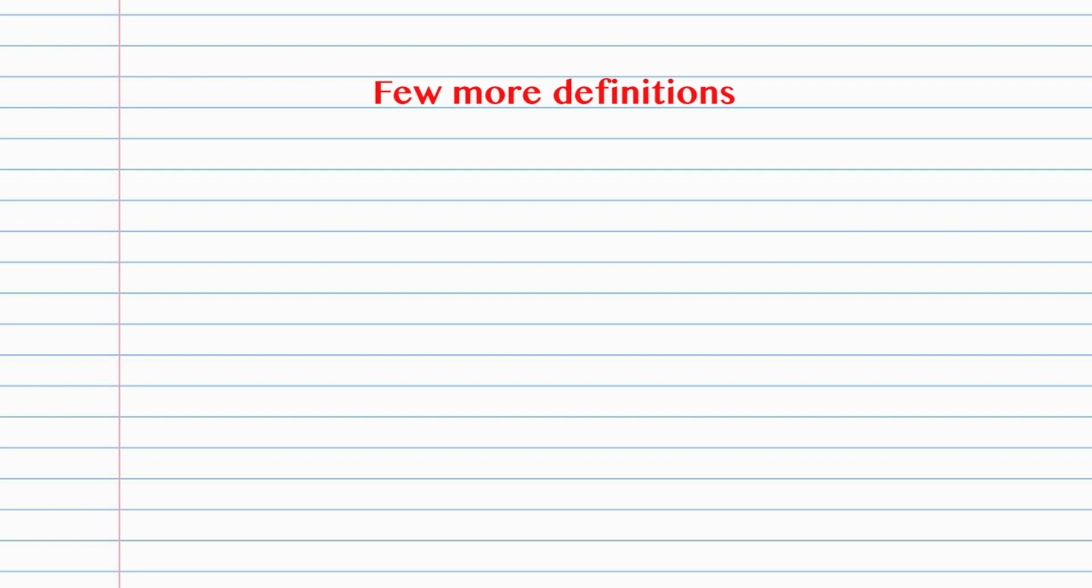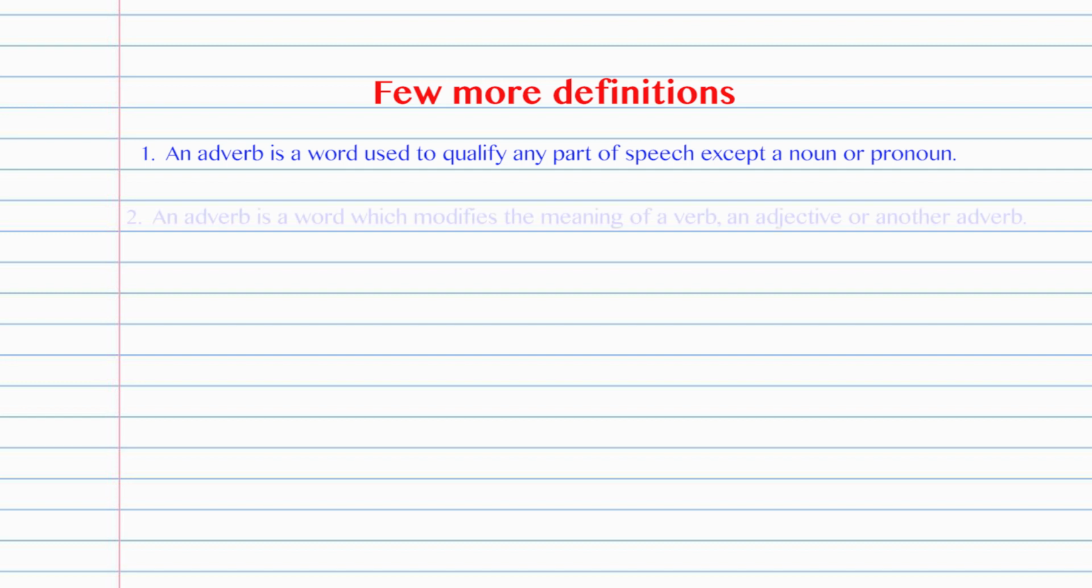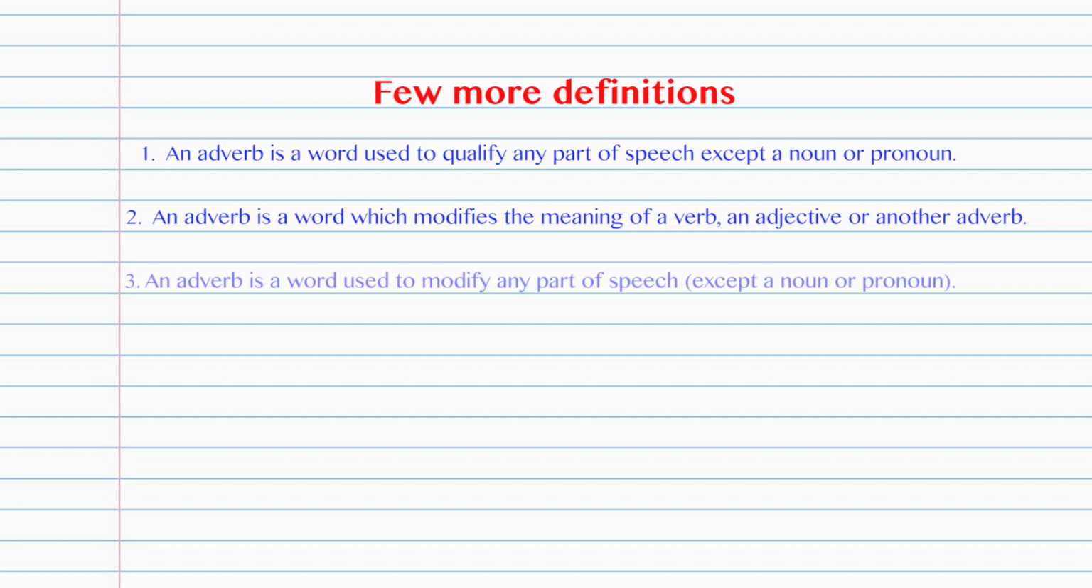Few more definitions. First, an adverb is a word used to qualify any part of speech except a noun or pronoun. Second definition. An adverb is a word which modifies the meaning of a verb, an adjective, or another adverb. Third, an adverb is a word used to modify any part of speech except a noun or pronoun. Fourth, an adverb is a word which modifies a whole sentence.